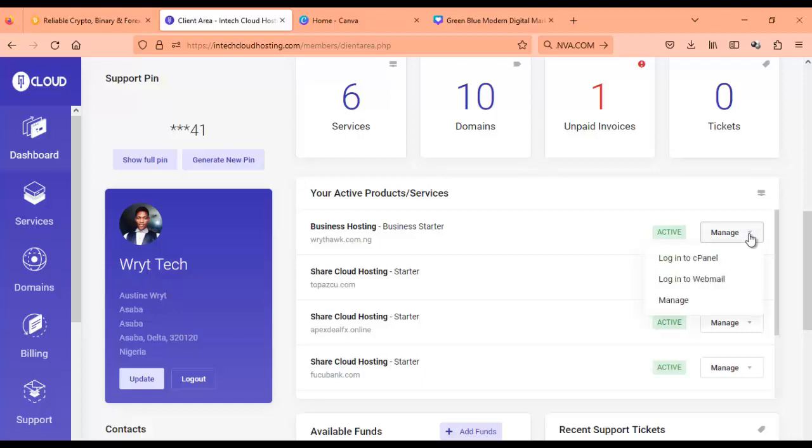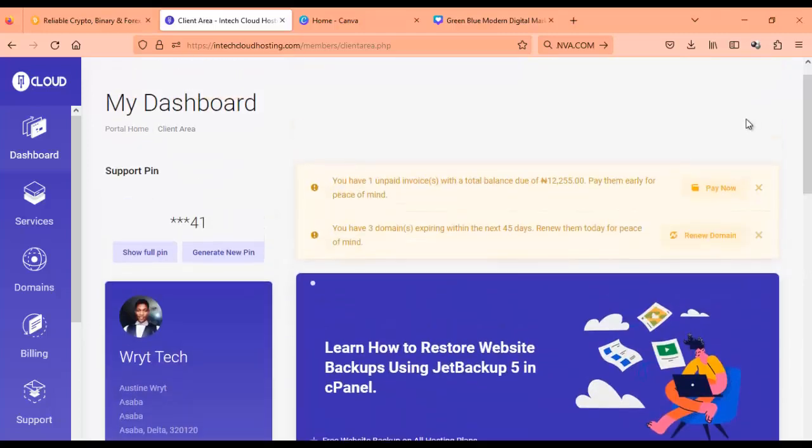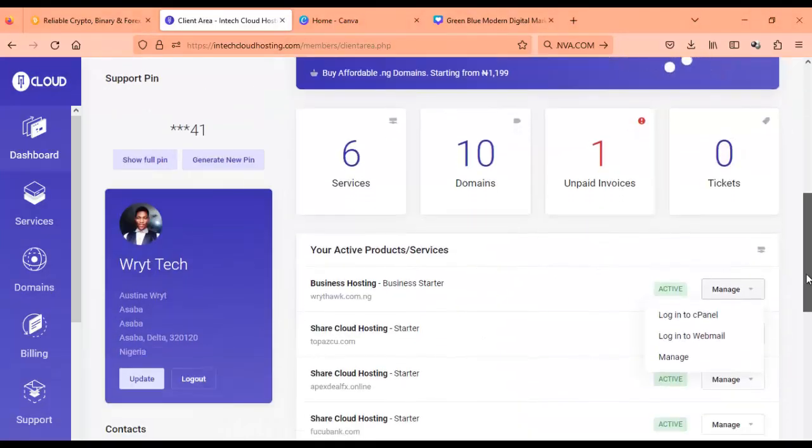Now any domain name and hosting you buy, they're going to send the link to your cPanel to your email. So there are two major ways you can log into your cPanel, either through your client panel, your client area. I just logged into Intercloud and I move to where I have the particular hosting.